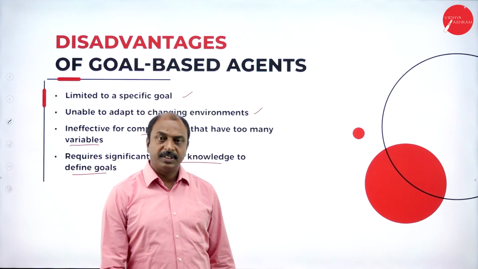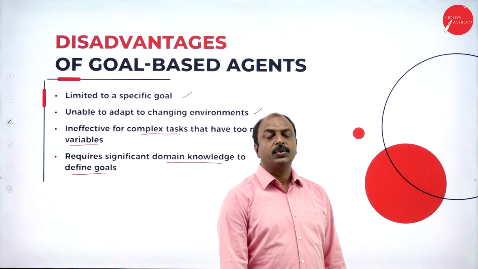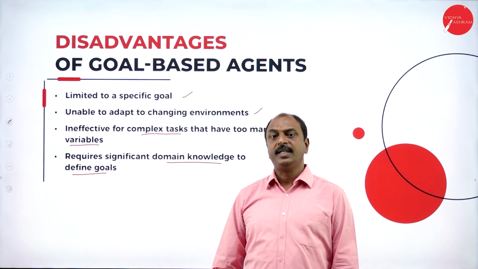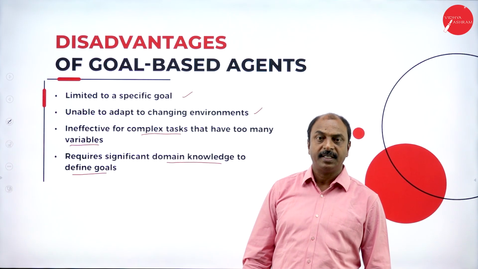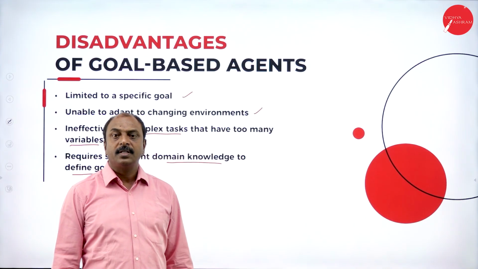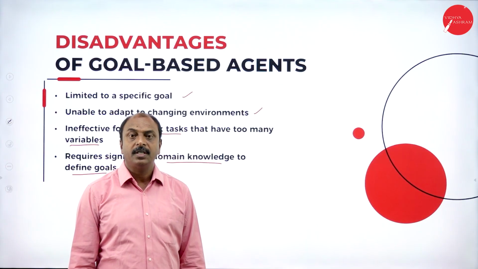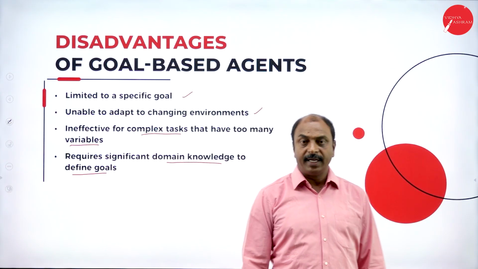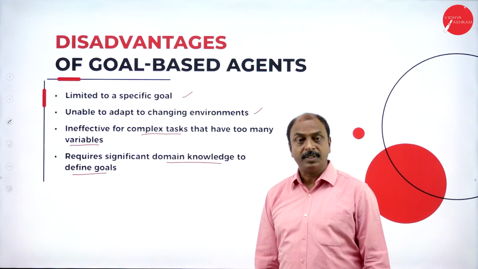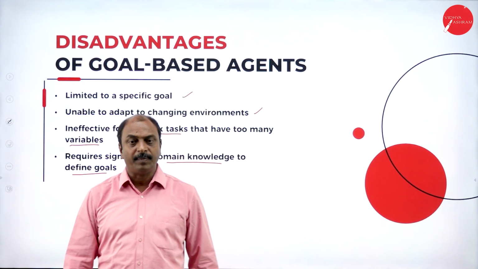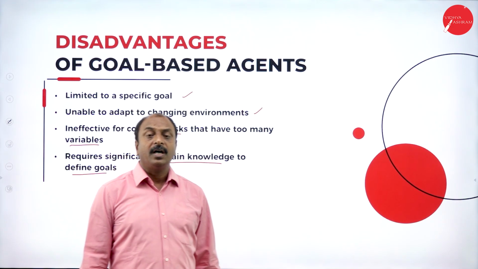Students, in this session we have covered two types of agents: the model-based reflex agent and the goal-based agent. The model-based reflex agent takes decisions based on the predefined models available to the agent, and the goal-based agent works based on percepts from the environment and takes decisions to reach a specific goal.